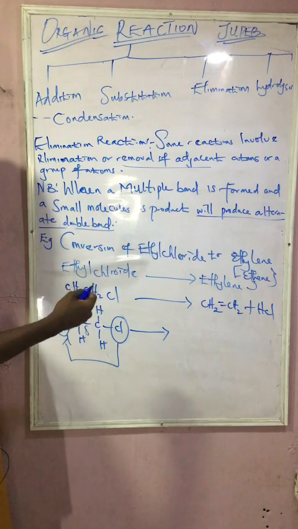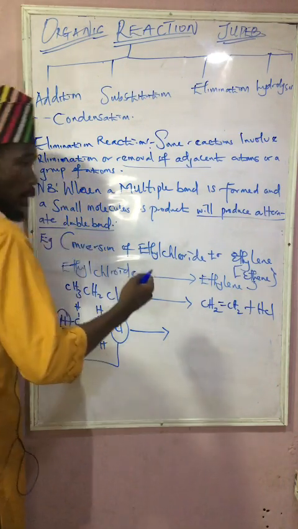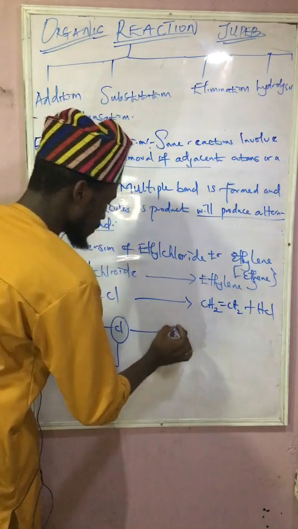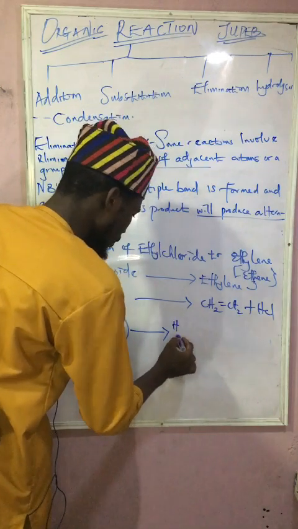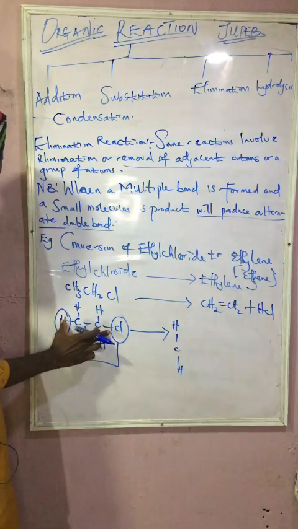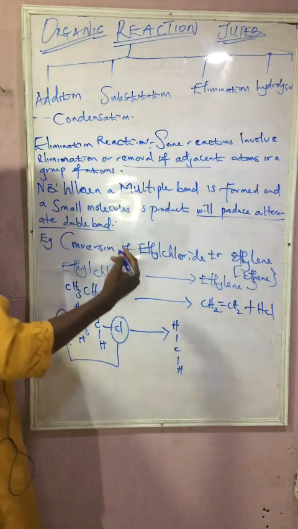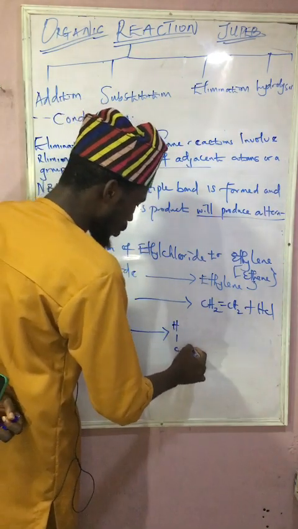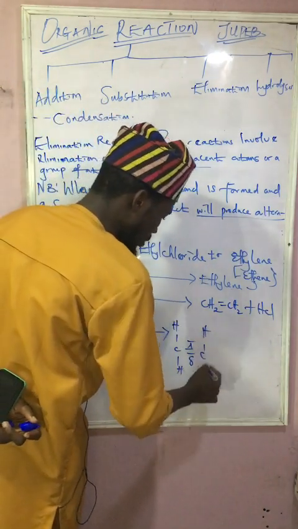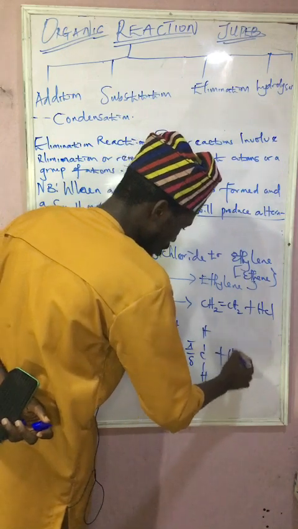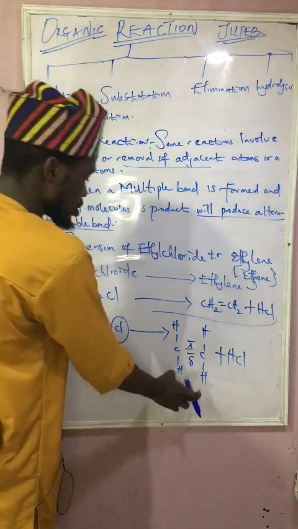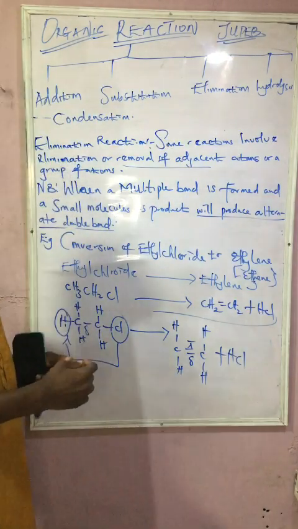The main reason why I make use of multiple bond is because if it does not yield a double bond, we can have a triple bond. So this will give us one hydrogen here, C, another hydrogen here. So these two that I am removing here, which are the adjacent atoms, will lead to what we call a double bond, which is going to have a pi bond and a sigma bond. With that, you can say that I have one hydrogen here plus HCl to back this up. So here is what elimination reaction encompasses.